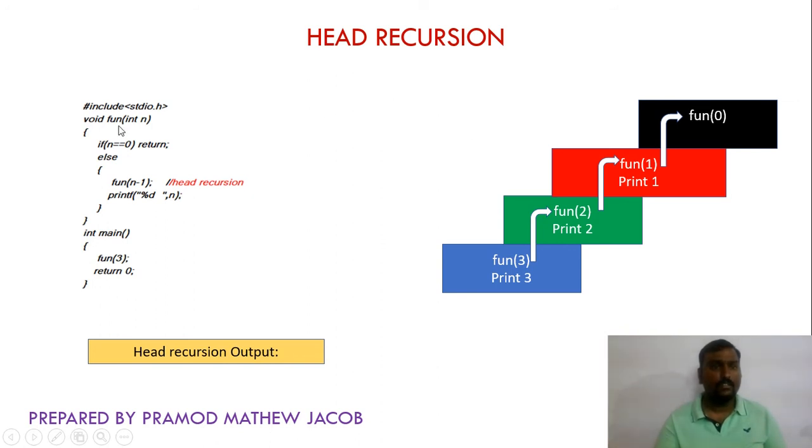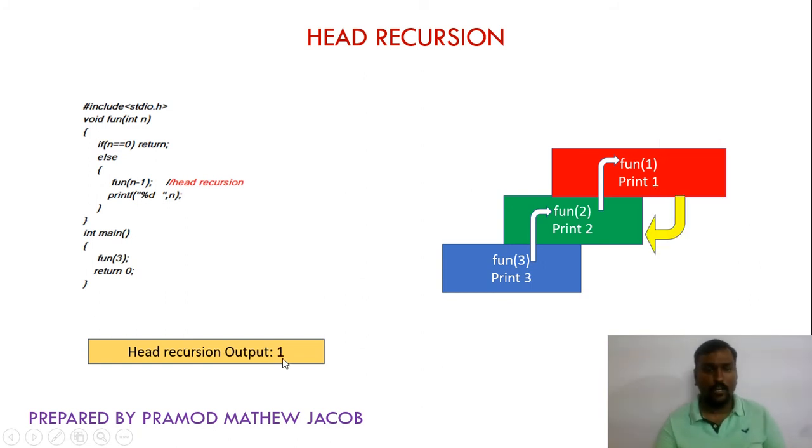Then again the function is called, void fun of int 0. Now the n value is 0, so if 0 equal to 0, just simply return. So the control is returned to fun 1. There are some statements pending in fun 1. The pending statement is print the value of 1. That value 1 will be printed in the output now, and the stack frame of fun 0 is deleted.